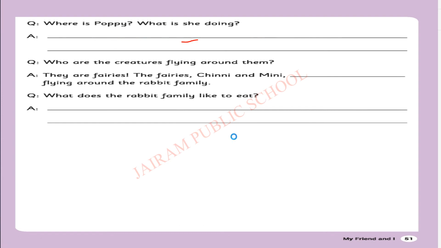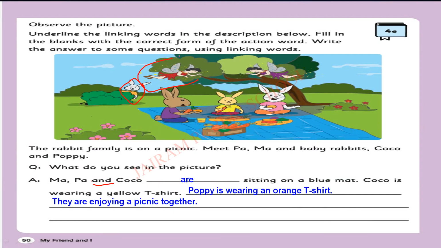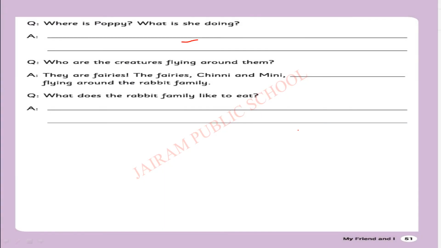Who are the creatures flying around them? Shall we go and see who the creatures flying around them are? See, look here. 1, 2. Two creatures are flying around them. Who are they? They are fairies. The fairies, Chinny and Minnie, flying around the rabbit family. So, the rabbit family is sitting and having a picnic. They are eating a carrot and oranges. Chinny and Minnie flying around them. Is or are? What will come here?